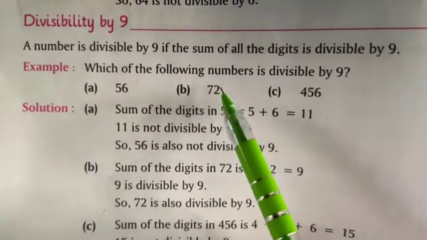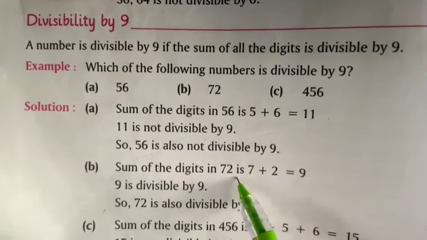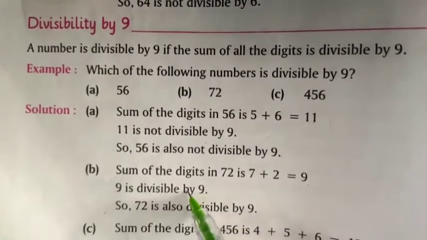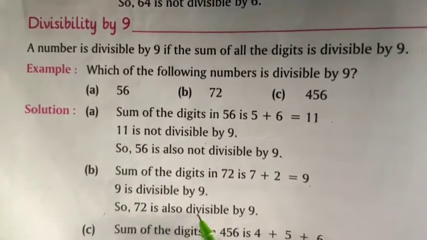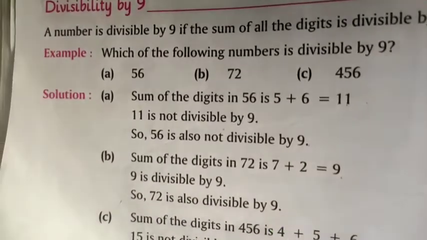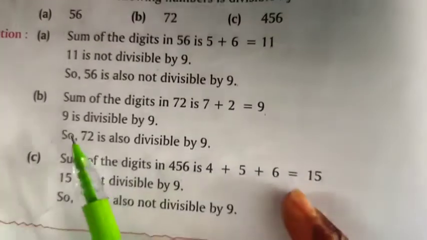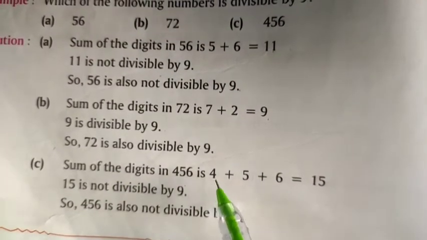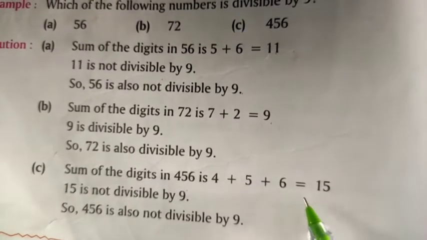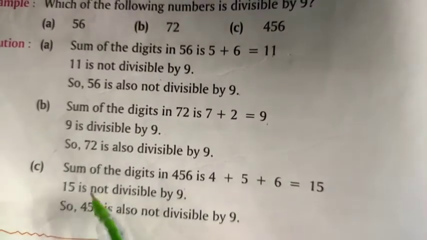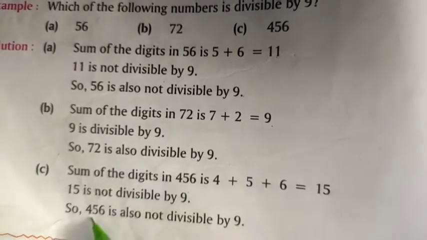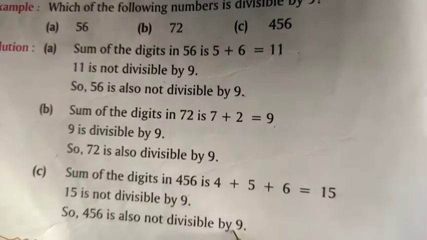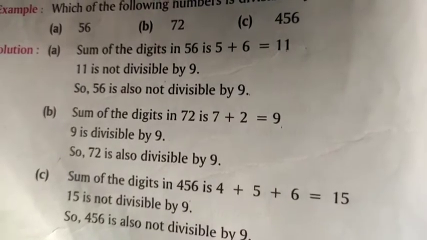Then the next is 72. Sum of the digits in 72 is 7 plus 2, that equals 9. 9 is divisible by 9. So 72 is also divisible by 9. Then sum of the digits in 456 is 4 plus 5 plus 6, that equals 15. 15 is not divisible by 9. So 456 is also not divisible by 9.